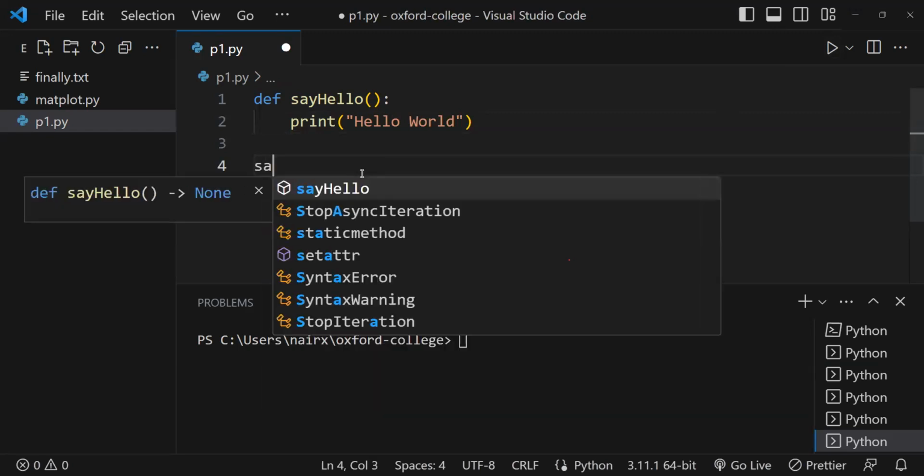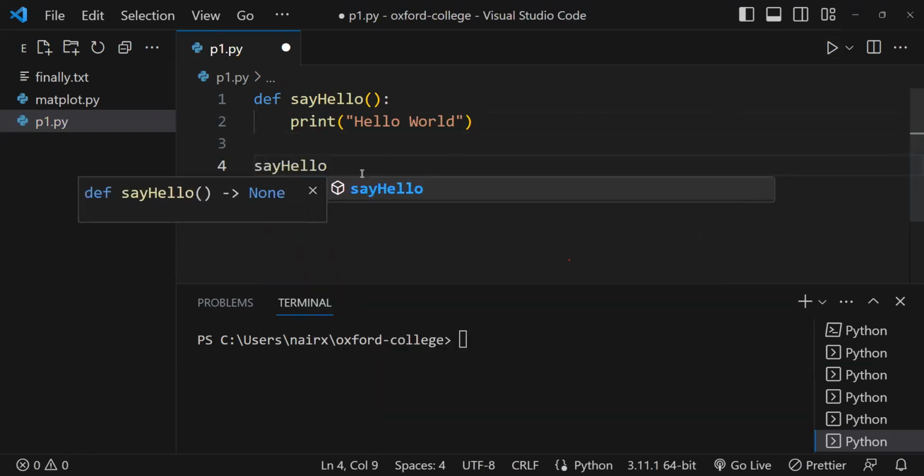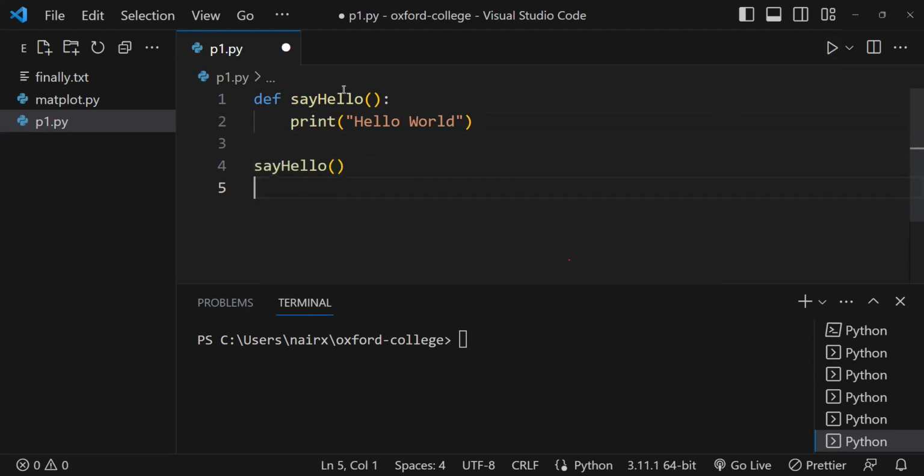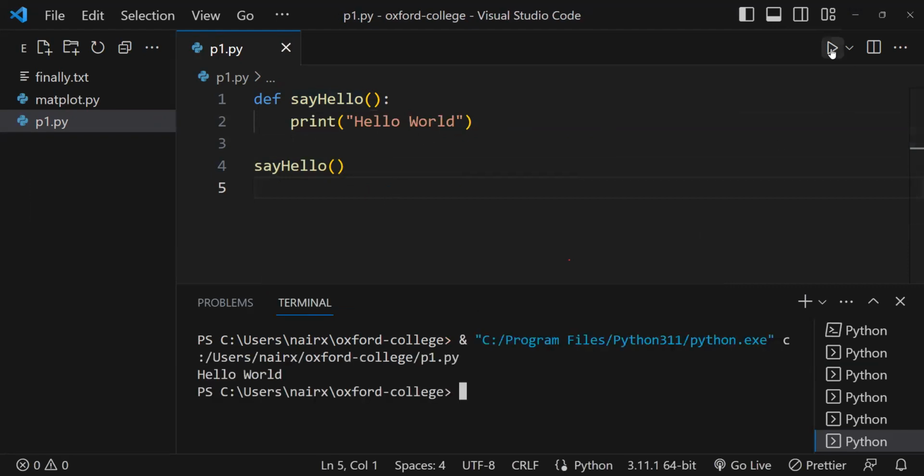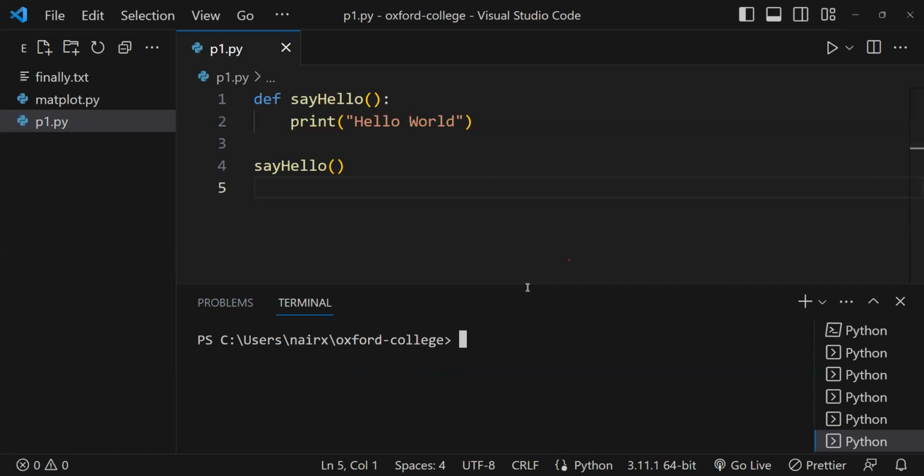So if you have to call that function, it has to be like this: say_hello, the function name. The moment we give the function name, it will call that function, and whatever is inside that function will be executed. Now we see hello world is getting printed. The order of execution would be, when we run this program, first it will come to line number 4, it calls the function, then it goes to line number 1, and then line number 2, then it comes and prints hello world.